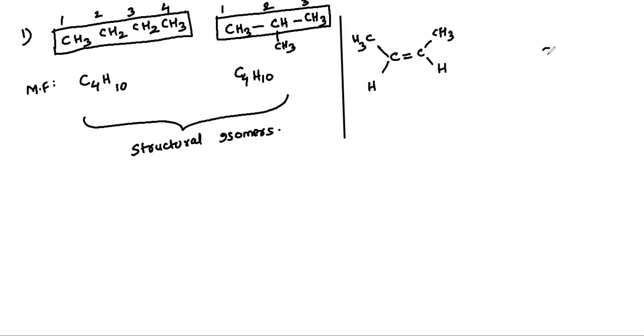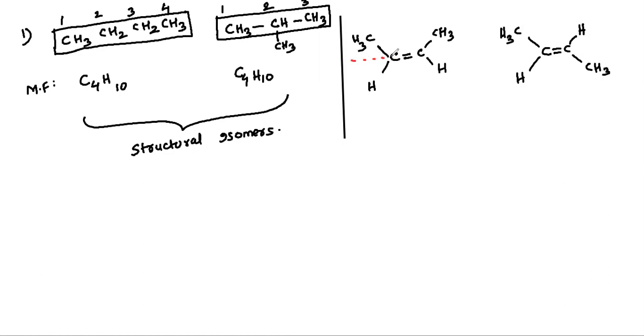What about another compound? I'll write the same. Please try to understand, don't say that both are same. Here hydrogen is facing upward and CH3 facing downward.